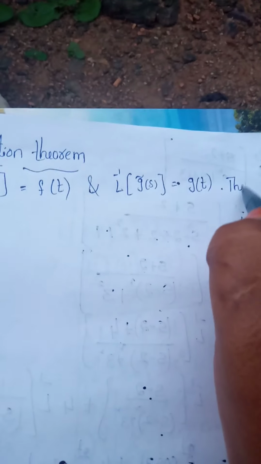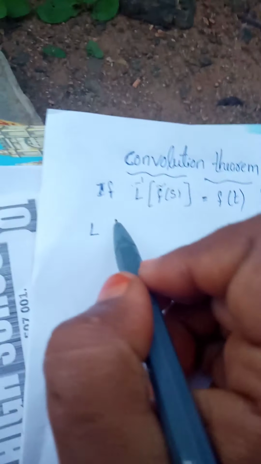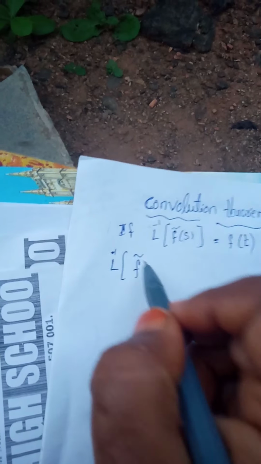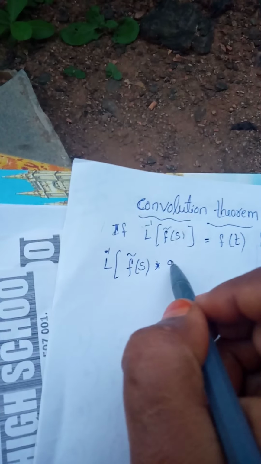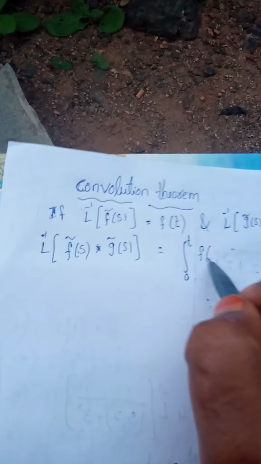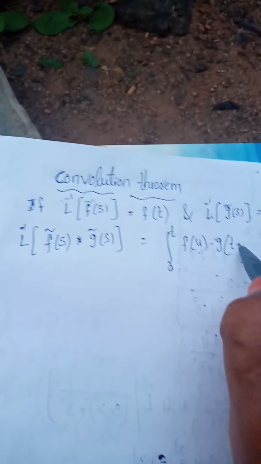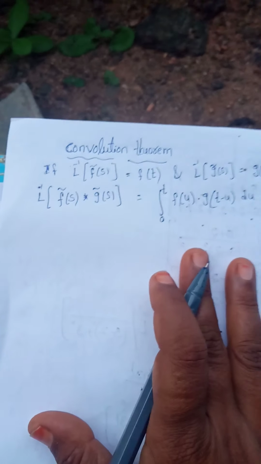Convolution theorem. If L inverse of f bar s is equal to f of t and L inverse of g bar s is equal to g of t, then L inverse of f bar s into g bar s, that is integral 0 to t f of u into g of t minus u du. This is the convolution theorem.